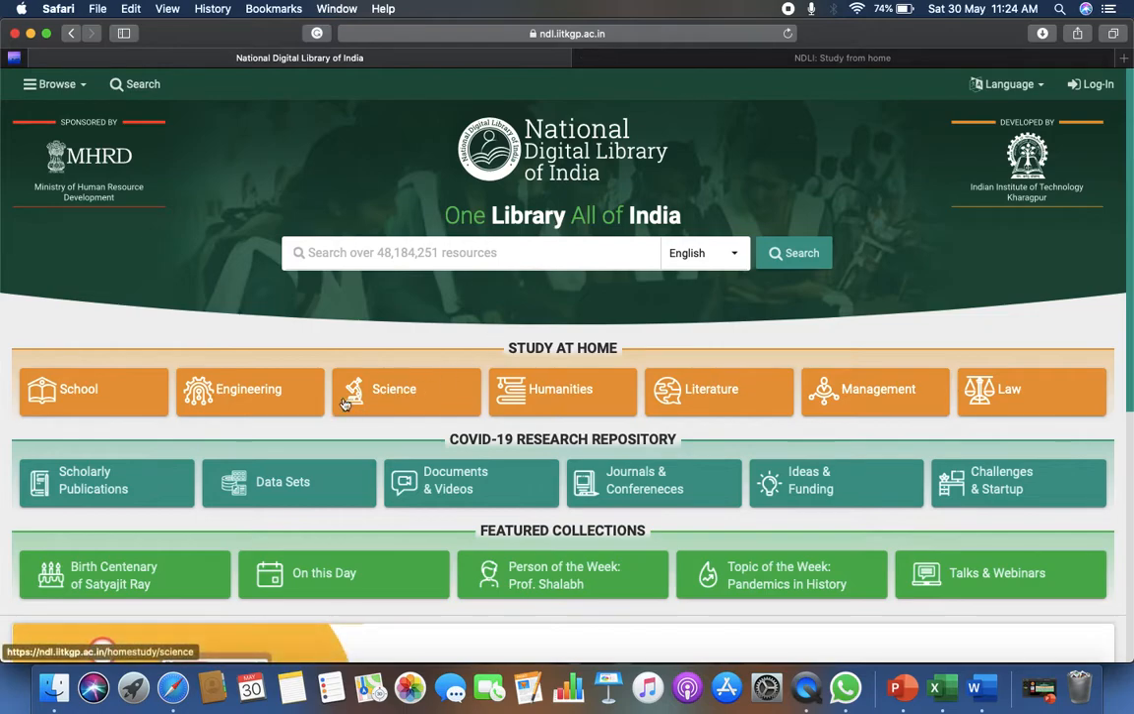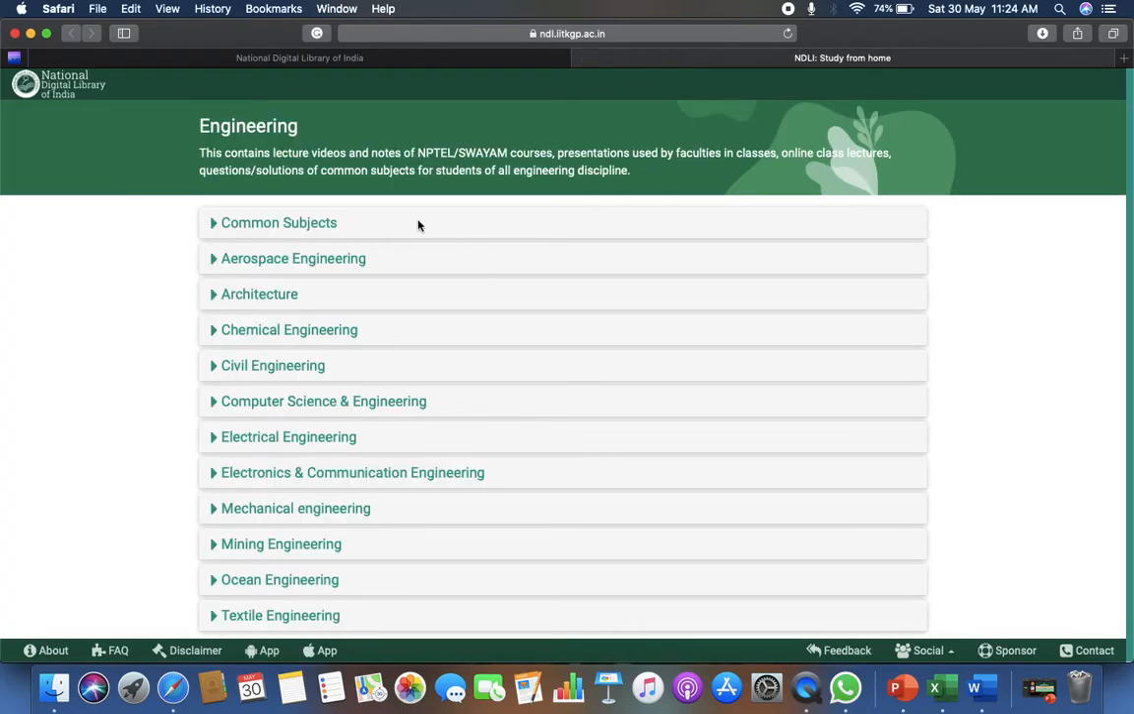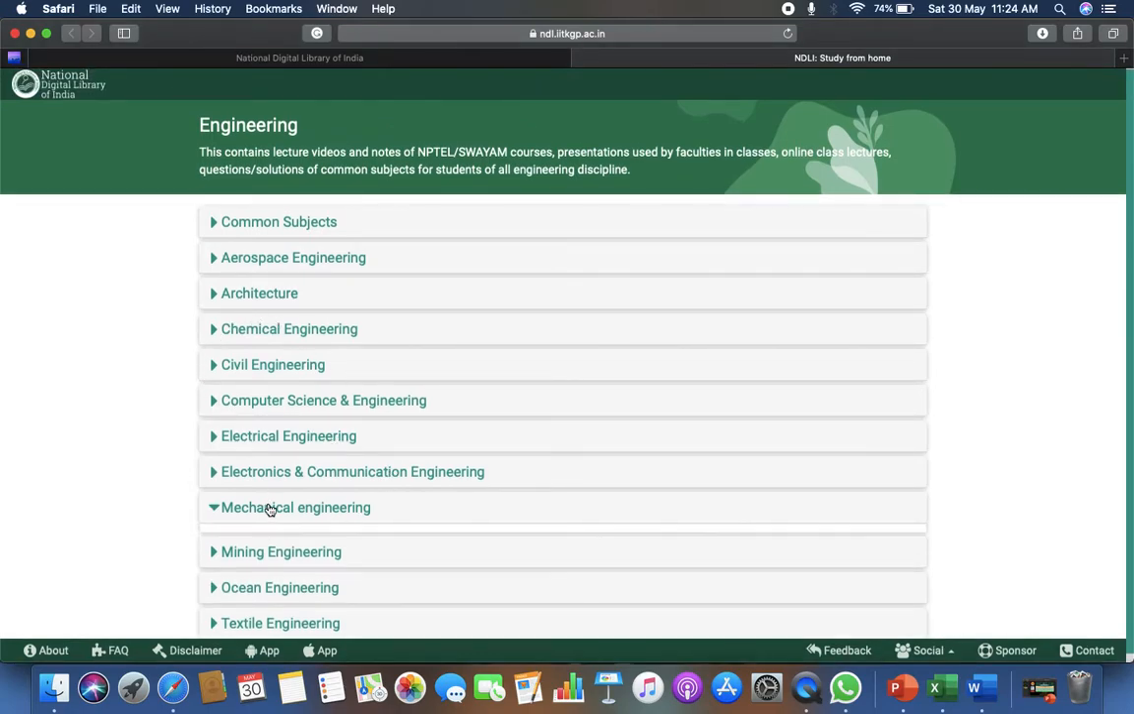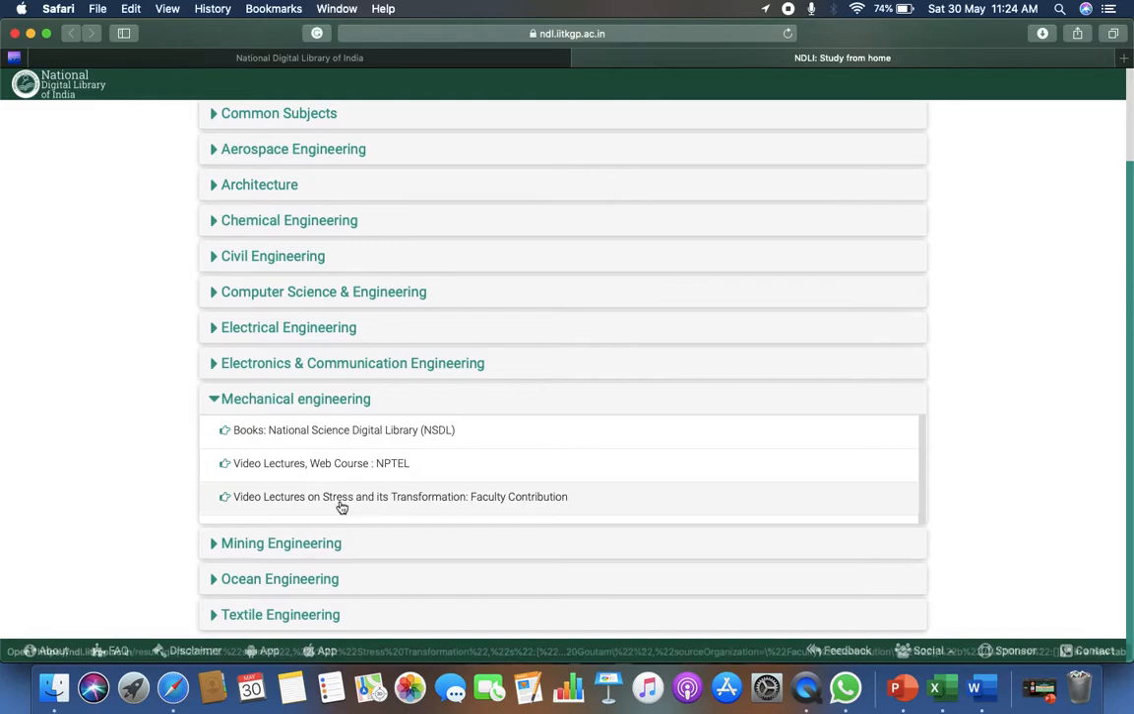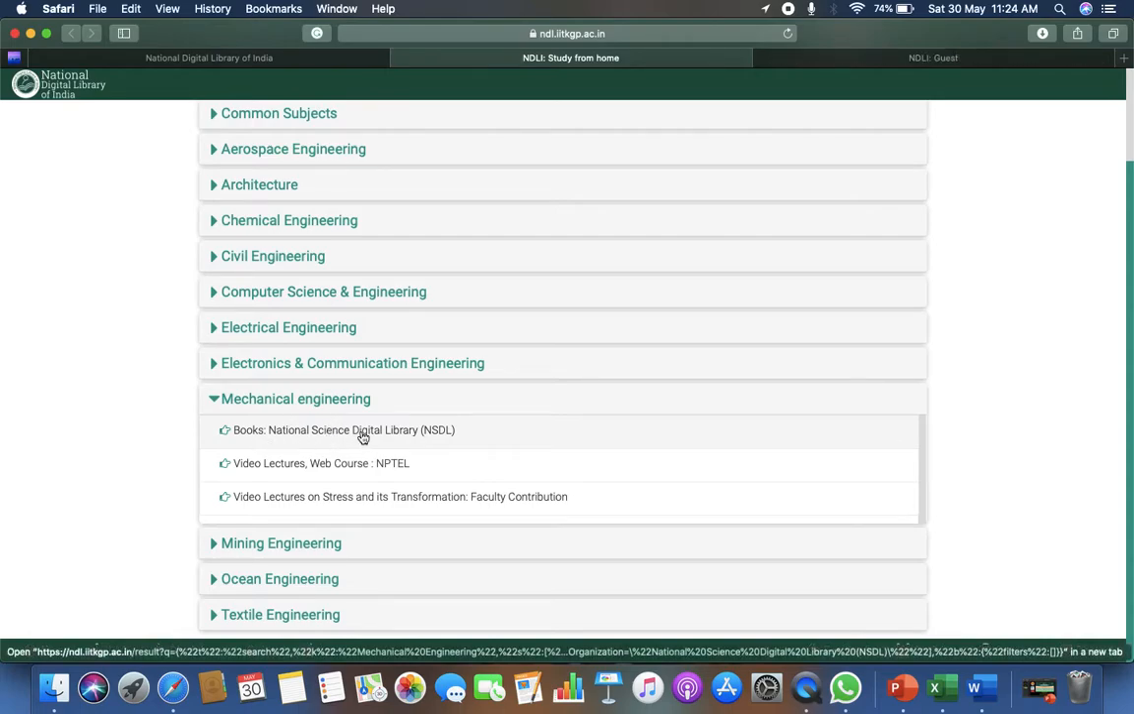I have clicked on engineering, and the page is open now. This is common engineering, aerospace engineering, architecture, chemical, civil, CSE, electrical, and many more branches. I will start with mechanical engineering as this is my domain, so I can explain it a bit better. First are the books. What are the books related to mechanical engineering? This tab is there, and similarly in other branches the same tabs will be there.